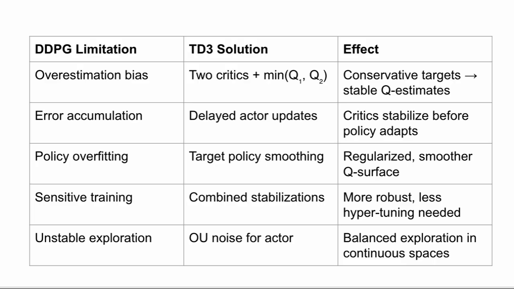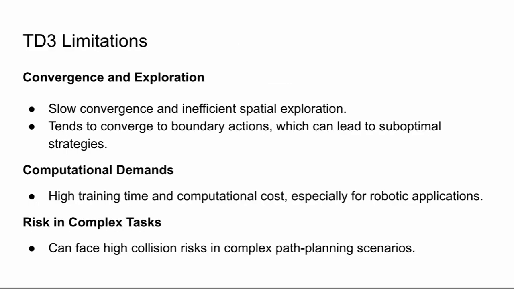Then there's policy overfitting, where deterministic policies latch onto spiky Q functions. TD3 adds target policy smoothing to regularize that surface. Altogether, these changes make training more stable, more robust, and far less sensitive to the hyperparameters.